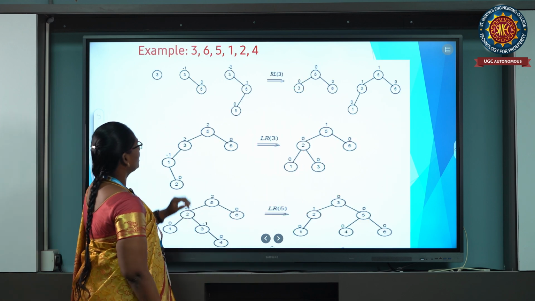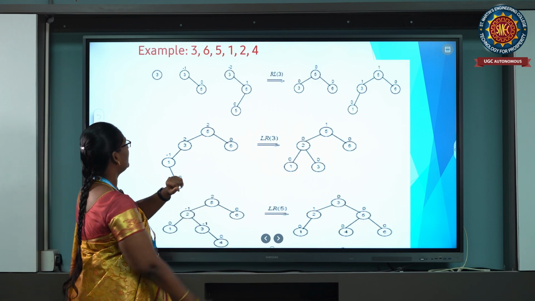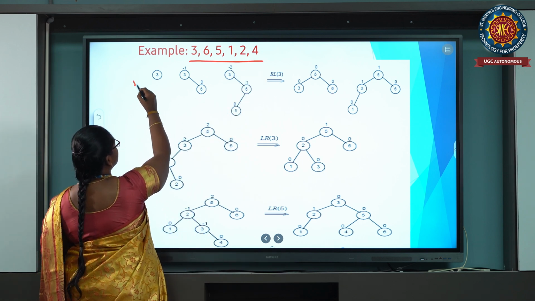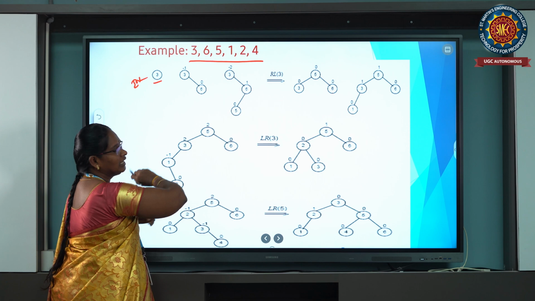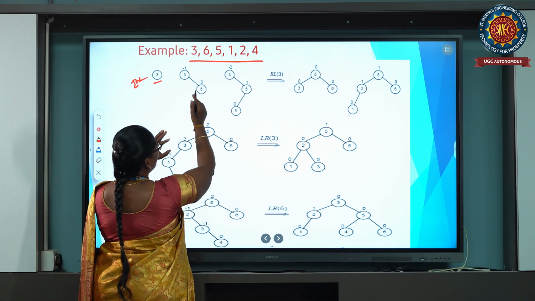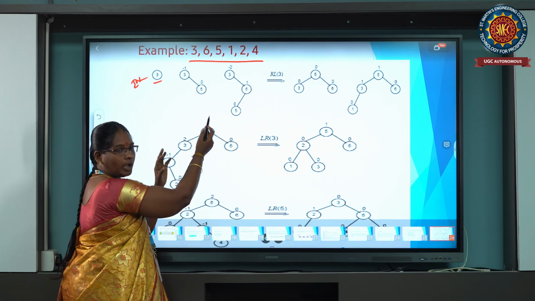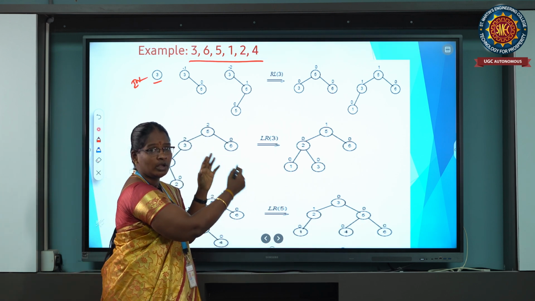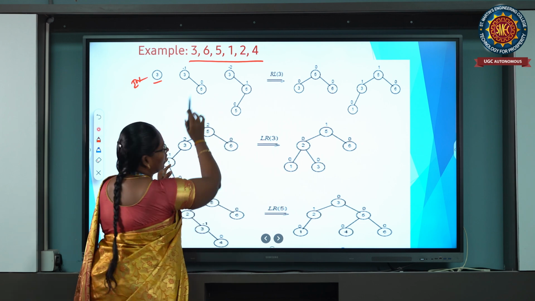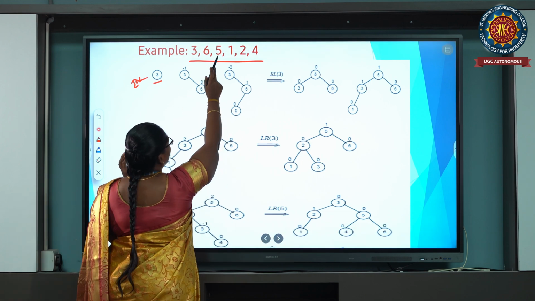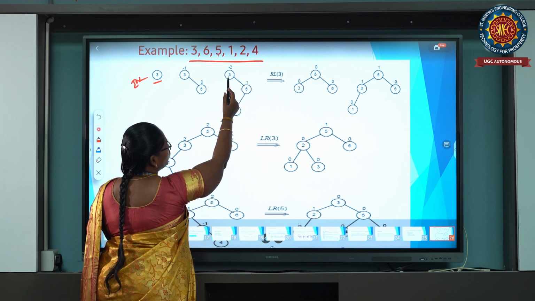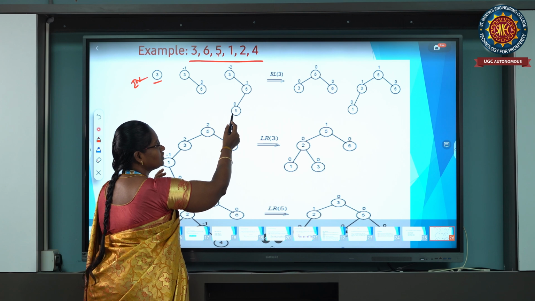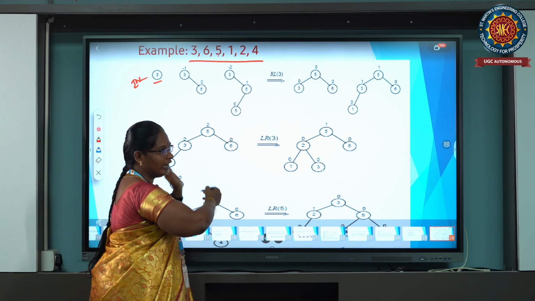Now I am taking one small example. Here is a set of elements. Now I am going to insert the value 3. 3 is the root node. Then we compare the next node: compared to the root node it is the higher value, so it is inserted on the right side. Next I am taking 5. Compared to the root node it is higher, and compared to this node it is also higher, so it is inserted on the right side.